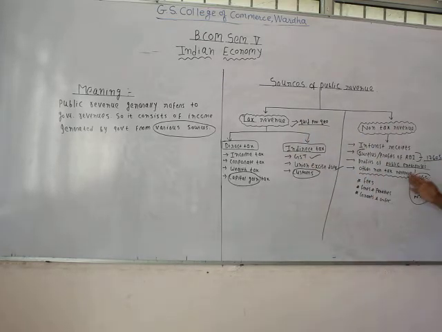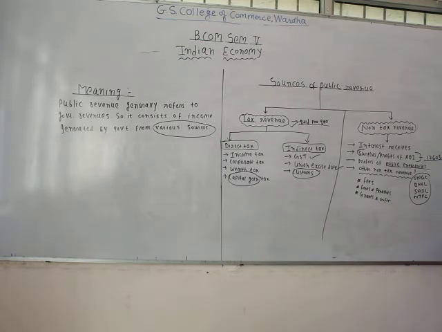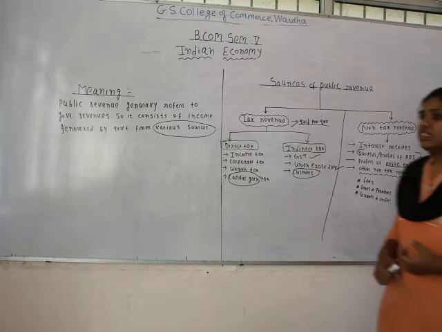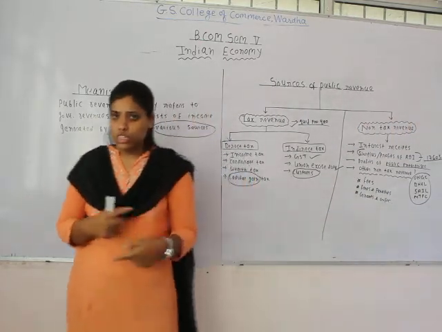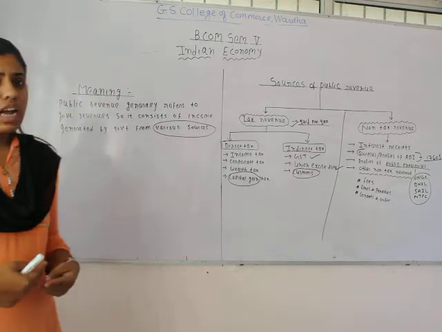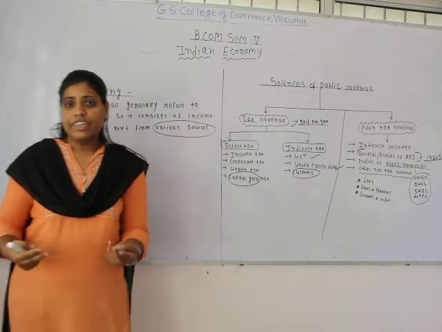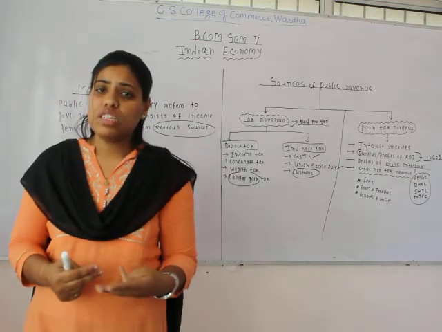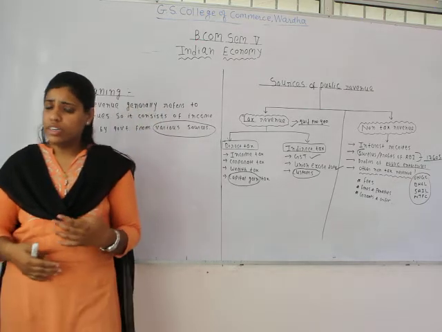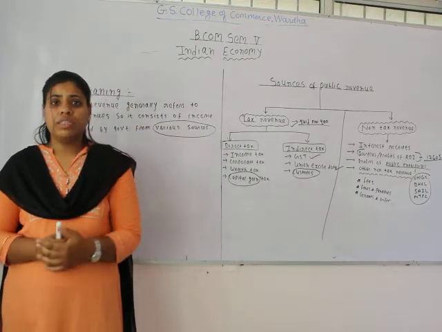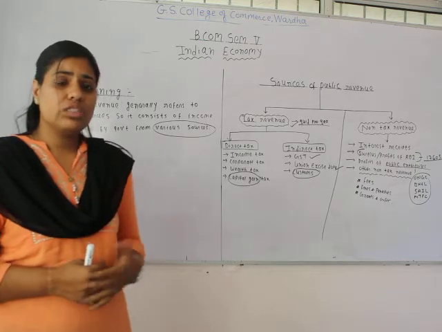The next one is other non-tax revenue. When we talk about other non-tax revenue, it consists of various sources. First one over here is fees. See, when you go to get a license, they charge you fees. When you want to start some shop and want to get it registered, they charge for it. So all these registration fees or license fees that you pay for getting the license or getting your shop registered are transferred to the government. So these fees are one of the sources of non-tax revenue to the government.